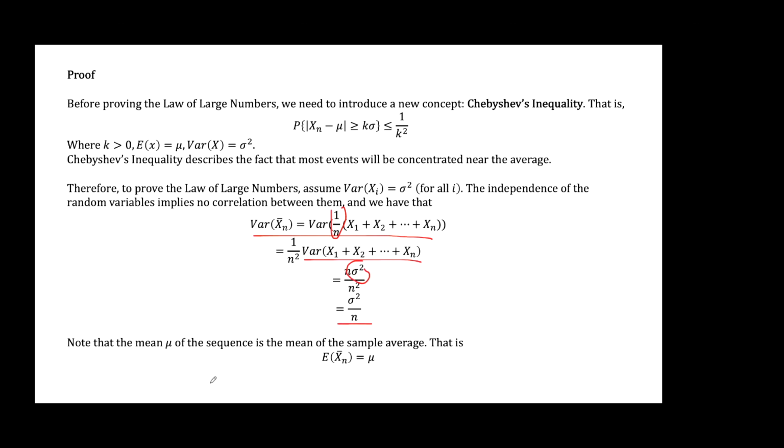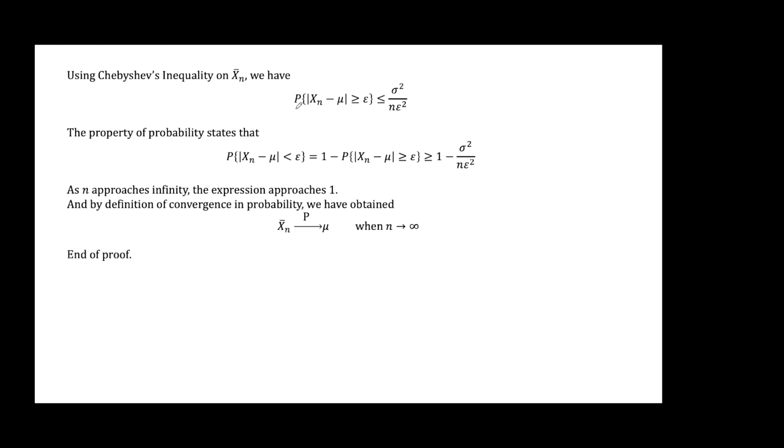So note that the mean of the sequence is the mean of the sample average. Now we can use Chebyshev's inequality, and we have this in the equation.